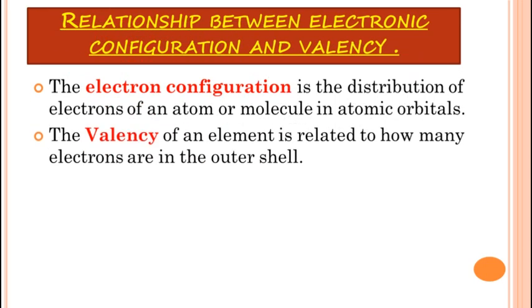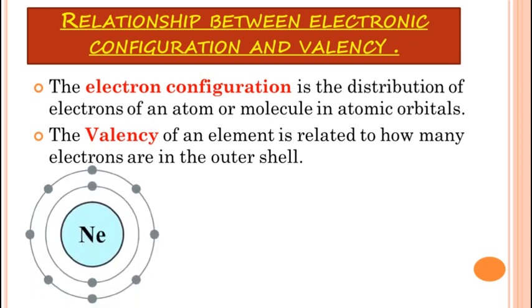Now valency. The valency of an element is related to how many electrons are in the outer shell. That means how many electrons are present in the outermost or last shell. So this is the electronic configuration and valency of an element. Here you can see neon, a noble gas.